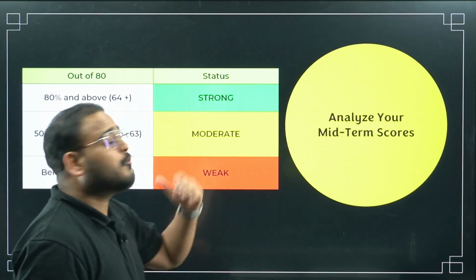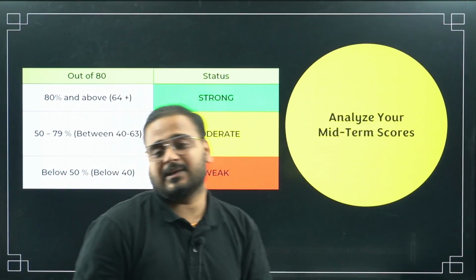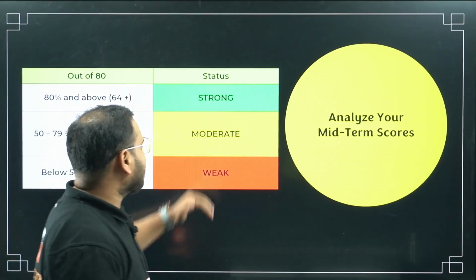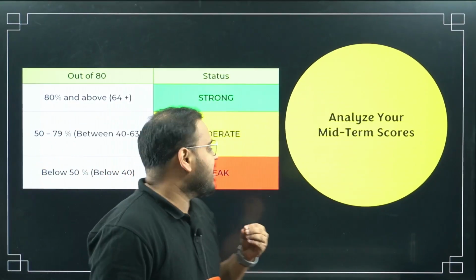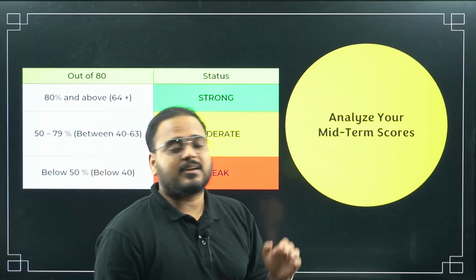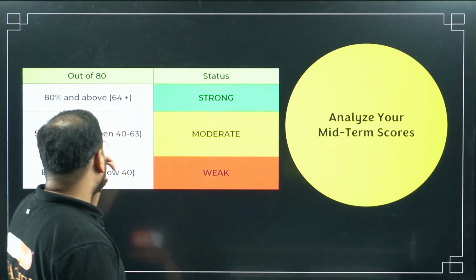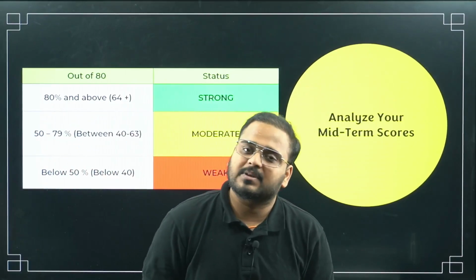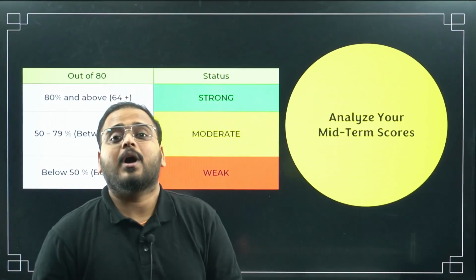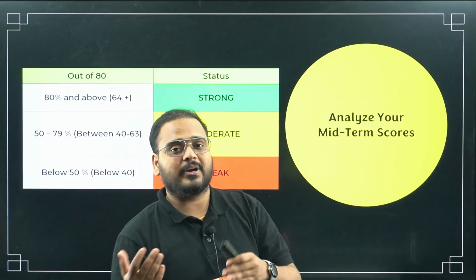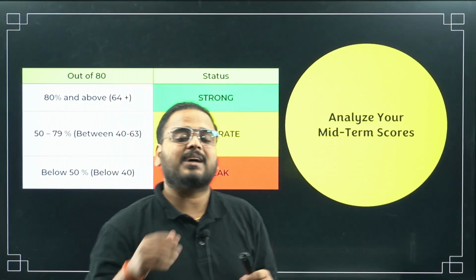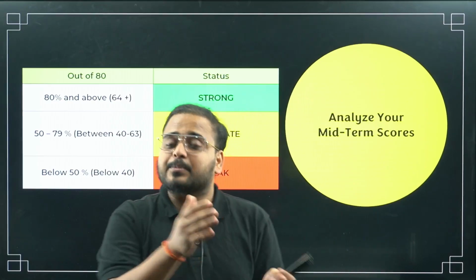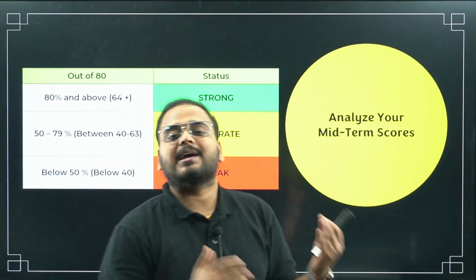So what is the mistake, if you have made any? You can analyze your midterm scores. Where does your score lie: in the strong category, moderate category, or weak category? For example, let's say for me it lies in the moderate category, sir. Ankit Sir has scored around 40 to 63 marks out of 80 in the midterm examination, which is the moderate category. Alright, sir, how to analyze and take pointers from it? Where did I lose marks? Moderate means I have done well in some chapters and badly in others, so I have to decide which chapters I need to work more on and dedicate time accordingly.